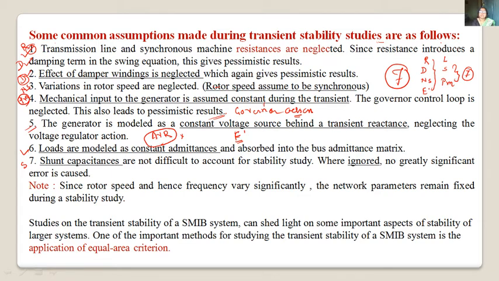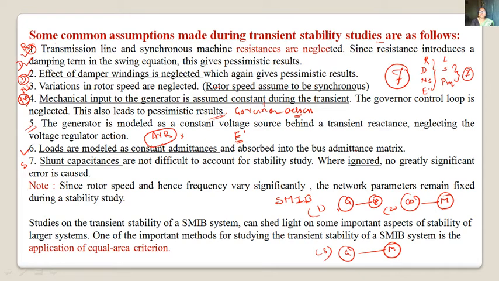But for a single machine infinite bus system, meaning a generator connected to an infinite bus, or an infinite bus connected to a motor, or a generator connected to a motor. This is first, this is second, and this is third.